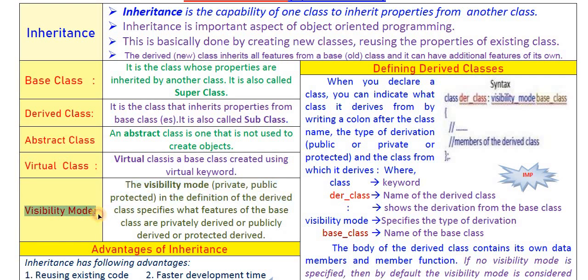Then visibility mode. What is visibility mode? Visibility mode is private, public or protected. Three types of modes are there: private, public and protected. You can use any one when we are creating a derived class.